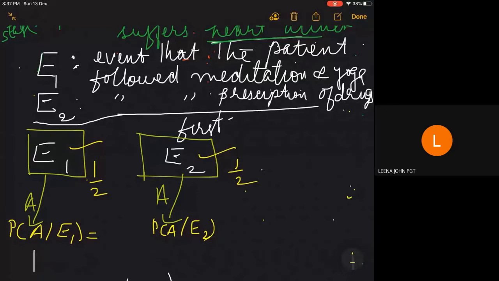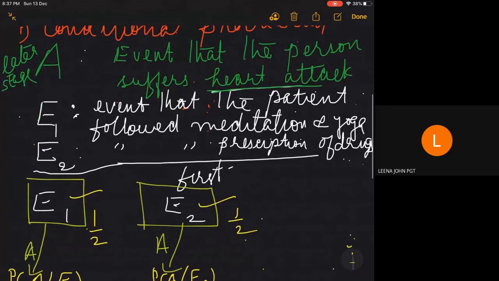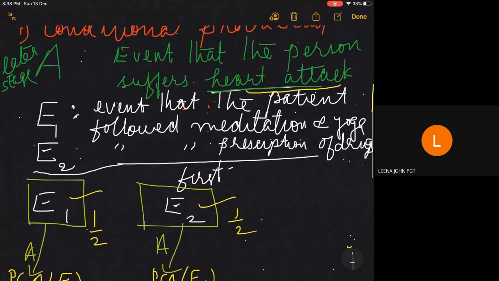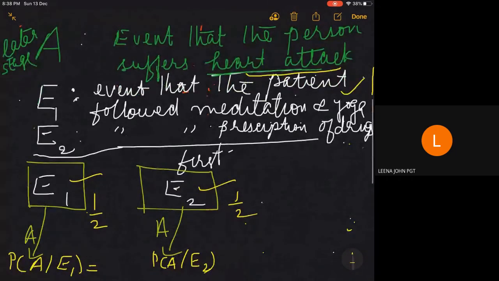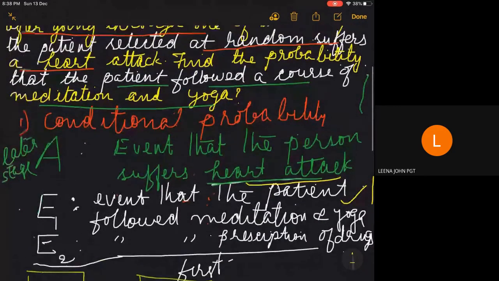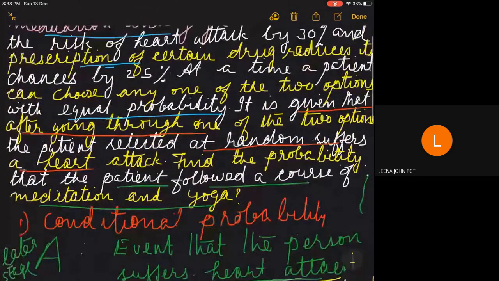What is the meaning of P of A given E1? It is the probability of A when E1 has happened. Probability of A means the probability that the person suffers a heart attack, provided E1 has happened. E1 has happened means he has gone for yoga and meditation. That means, what is the probability that the person suffers a heart attack even after going for yoga and meditation?